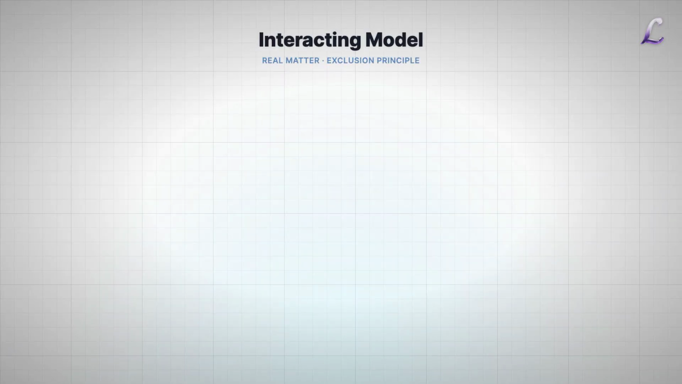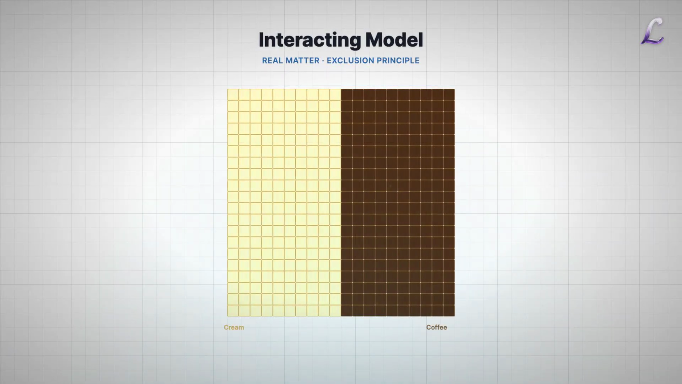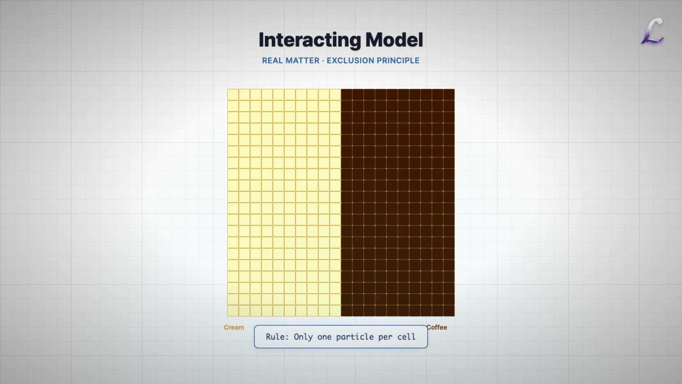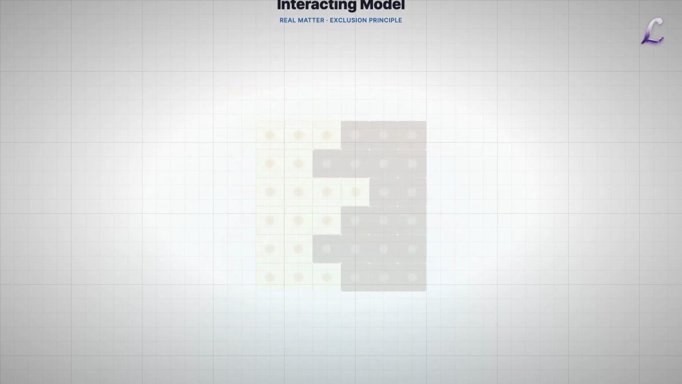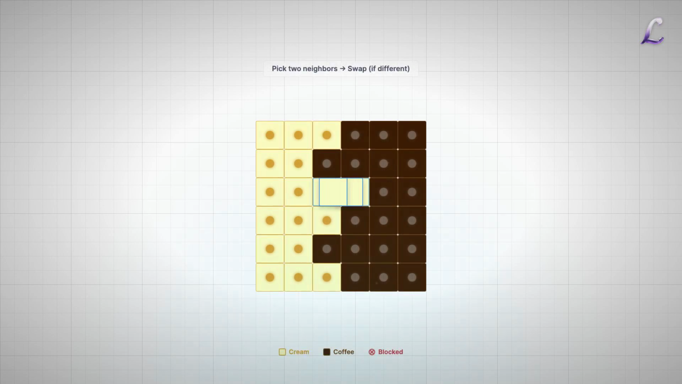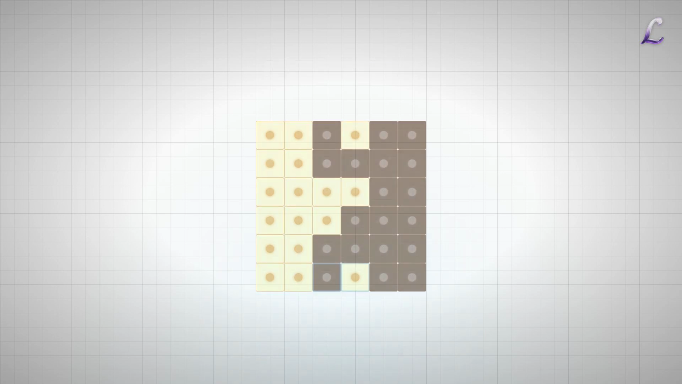Second, the interacting model. This represents real matter. Here, we enforce the exclusion principle. Only one particle can occupy a cell at a time. The rule is simple. Pick two neighbors and swap them. But this constraint changes everything. A cream particle cannot move if a cream particle blocks its path. They get in each other's way. Their movements become correlated. This isn't independent drifting anymore. It is a traffic jam.